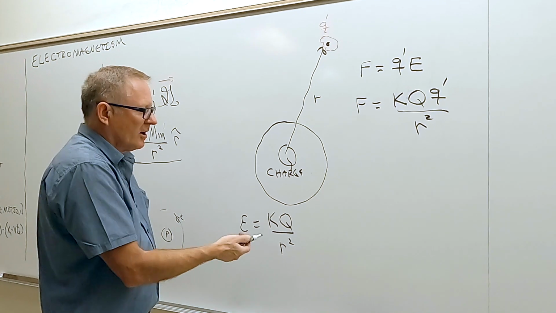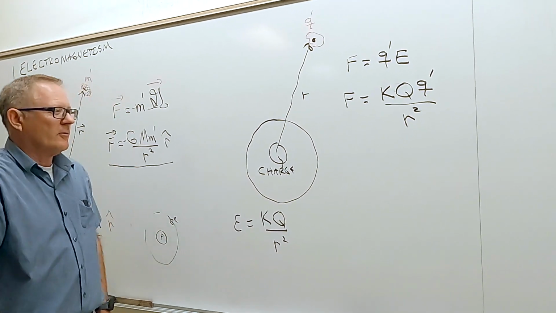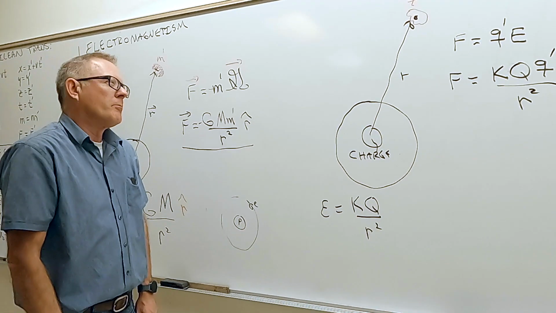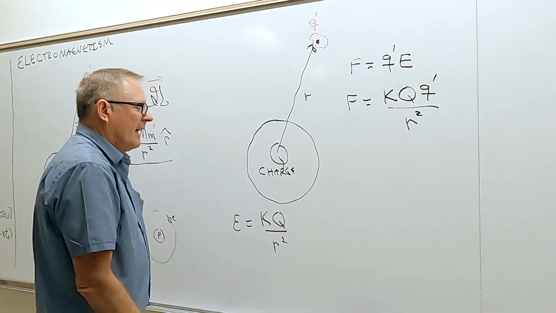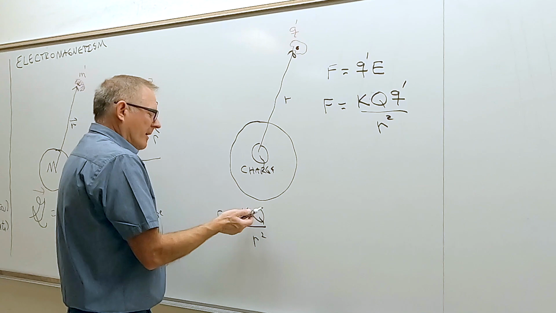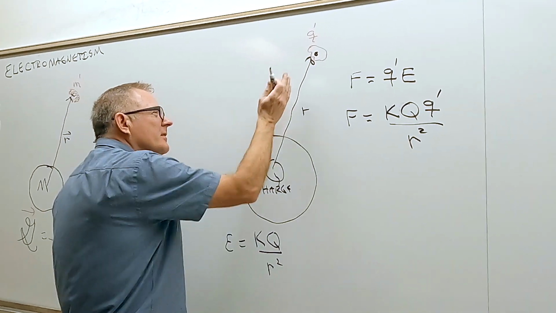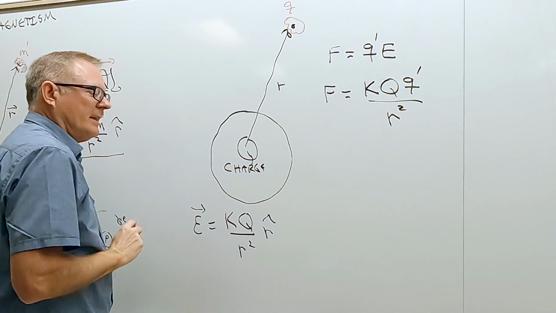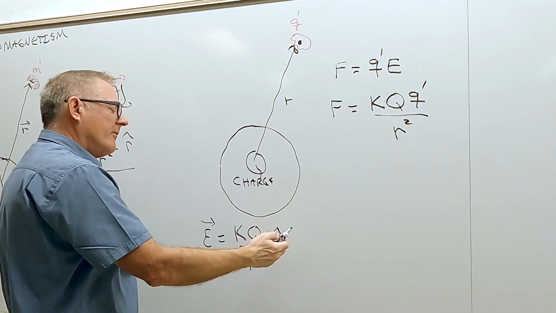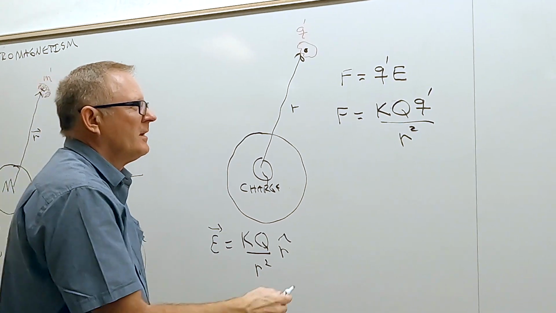Now, if this is infinitely stronger than that, why don't we notice it? Because charge comes in two flavors. We give them positive and negative, plus and minus. And if this thing is positive, then the field goes outward. So this is in the R direction, and this is E right here. If charge is negative, it's in the minus R direction.